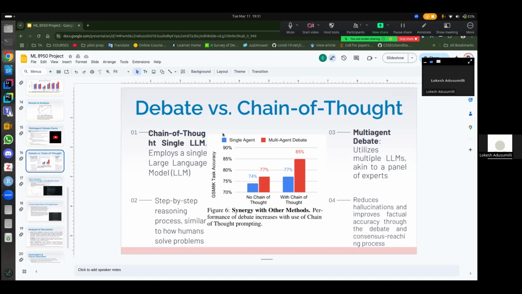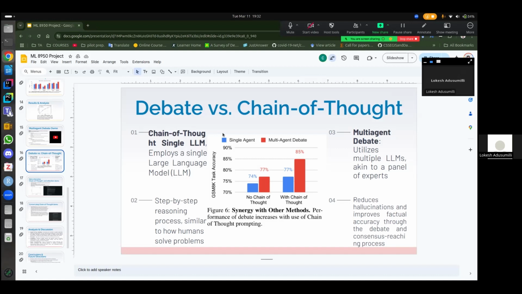So it doesn't just give the final answer, but it also gives us the intermediate stages of how it got to the answer. When it comes to multi-agent debate, it utilizes multiple language models to debate among themselves as agents, akin to a panel of experts. From the previous slides, we might infer that it reduces hallucinations and improves factual accuracy through debate and consensus reaching techniques.